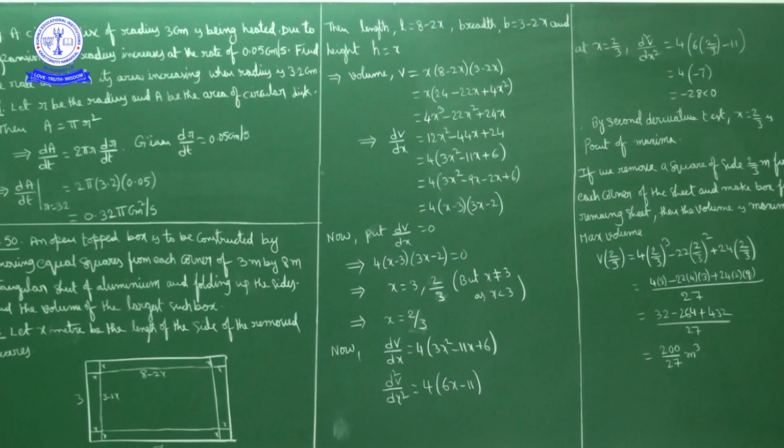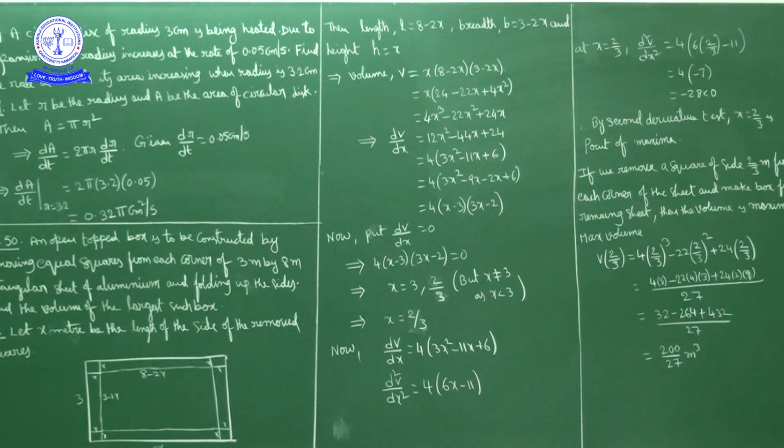I will repeat once again. What is given is an aluminum sheet whose length is 8 meters and breadth is 3 meters. From each corner a square part is removed, and from the remaining sheet an open top box is constructed. Now the question is, what is the length of the square to be removed so that the volume is maximum? For this we will consider: let x meters be the length of the side of the removed squares.